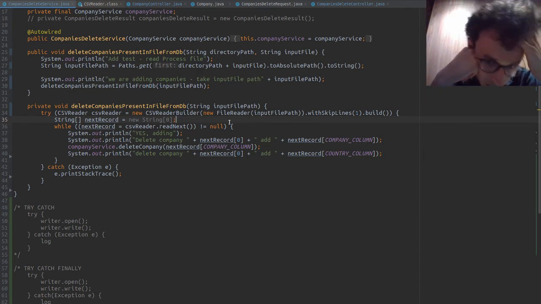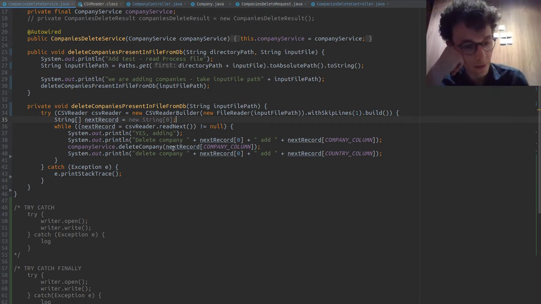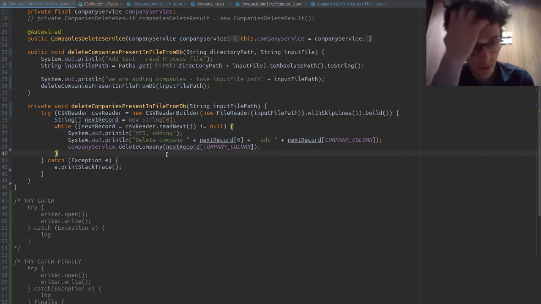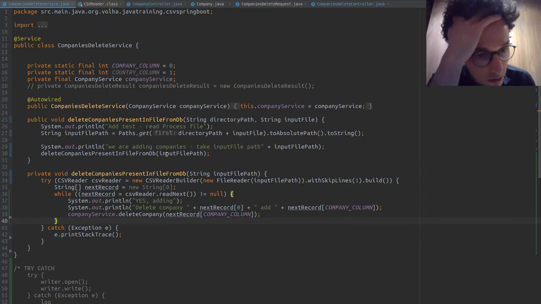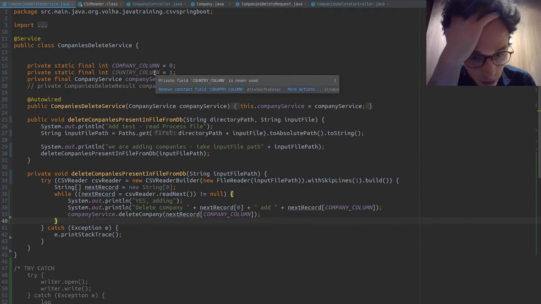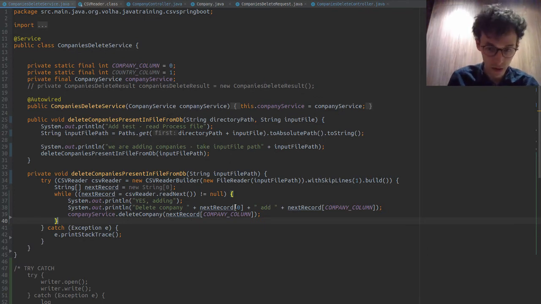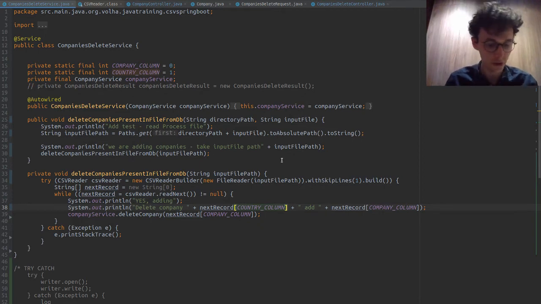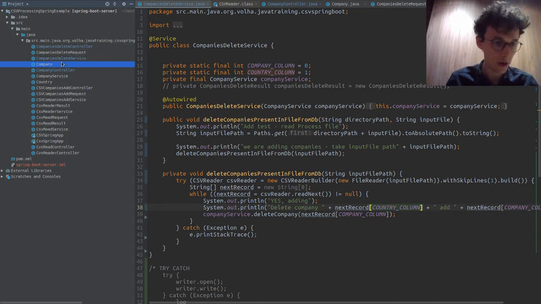Delete company, add, delete company. Oh, wait, we have 2 delete companies here. No, that's, so we only want one of those. Okay. Country column, it's not necessary here. Next record. Company column, I guess this is supposed to be country column. That's fine, not a big issue, just a small typo.